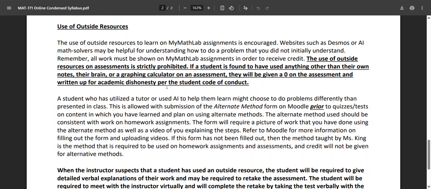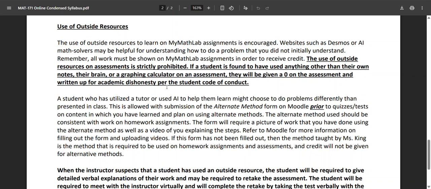In this course, the main issue that I find is that students use outside resources at inappropriate times. So outside resources would be something like you're Googling the problem, or you plug it into ChatGPT or whatever and say, solve this for me. You can do that on homework as a method of learning. So I think probably the most effective way to learn would be to talk to a human person and get some tutoring. But if you're struggling with a problem and you need to see how to do it, obviously you can interact with AI and learn how to do that problem.